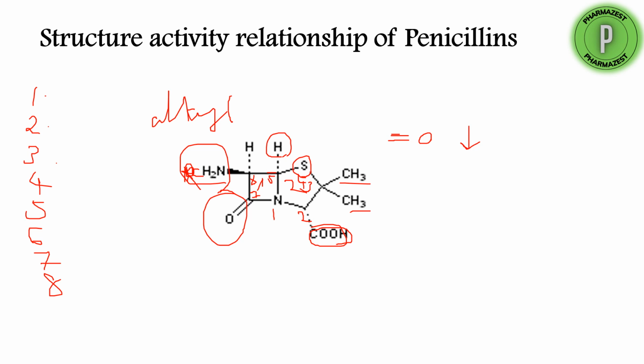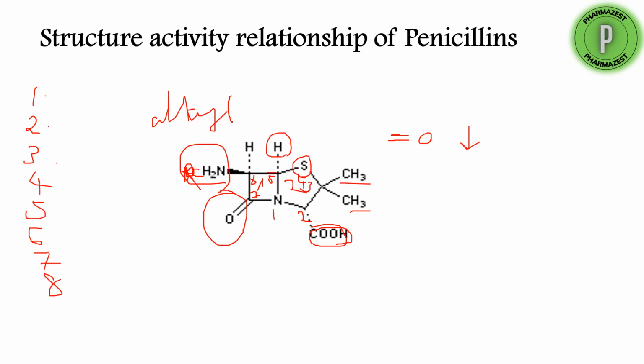Each and every element in this penicillin structure greatly influences the activity of penicillins: the nitrogen at position 1, carboxylic acid group at position 2, the two methyl groups at position 3, the sulfur at position 4, hydrogen at position 5, the amino group at position 6, and the carbonyl group at position 7. All these elements are essential for the activity of the penicillins.